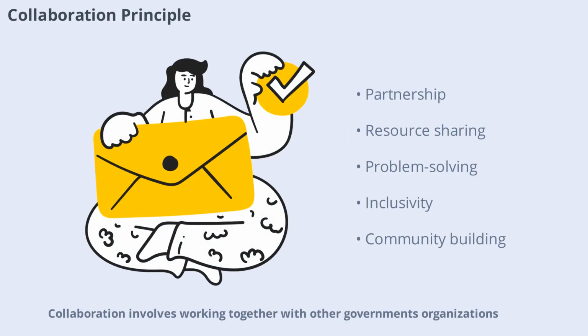Collaboration involves working together with other governments, organizations, and citizens to achieve common goals. This principle promotes partnership, resource sharing, and collective problem solving. Collaborative governance is more effective and inclusive, as it leverages diverse expertise and perspectives. By fostering collaboration, governments can address complex challenges and build stronger communities.